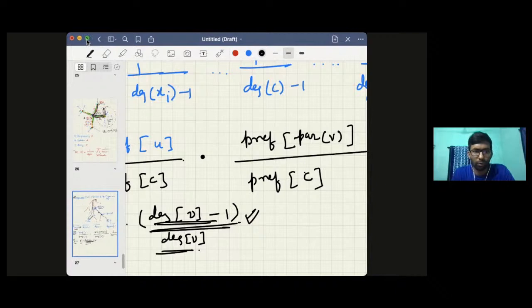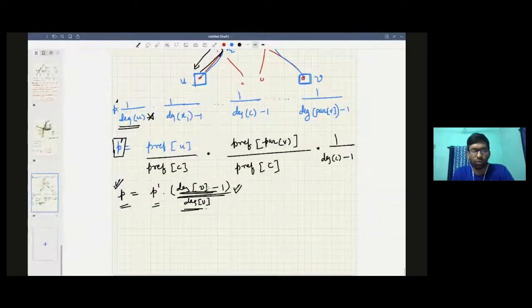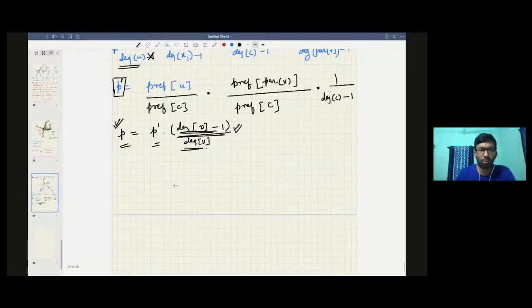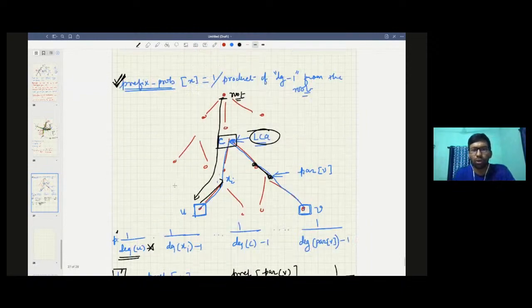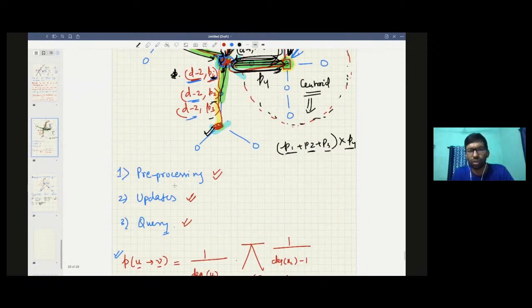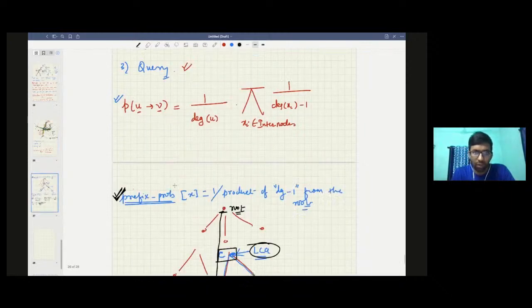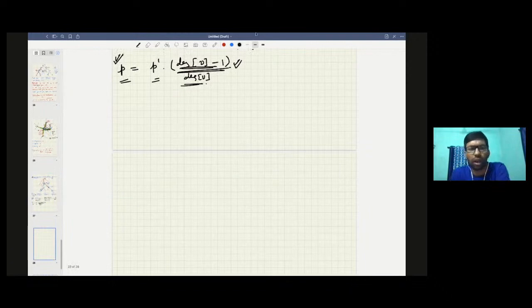Yeah, so my notes screen is now saved. So far we have seen how to calculate the probability of reaching from u to v, and I have also explained conceptually how you can use the centroid decomposition tree to find the answer. As this is considered a harder problem, I'm not going to go into details of how to exactly do the centroid decomposition, but that is basically the idea.